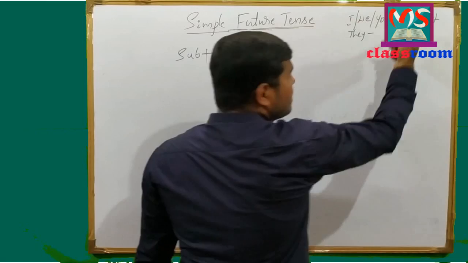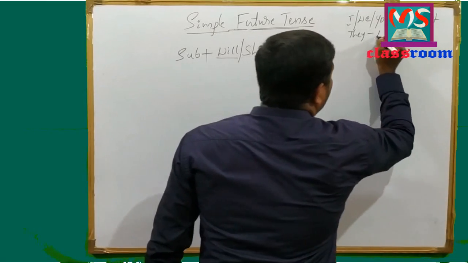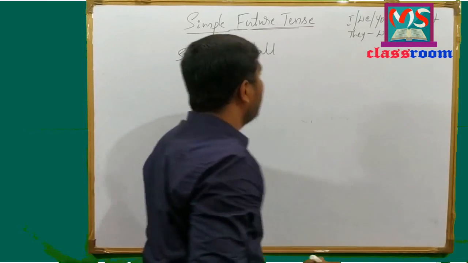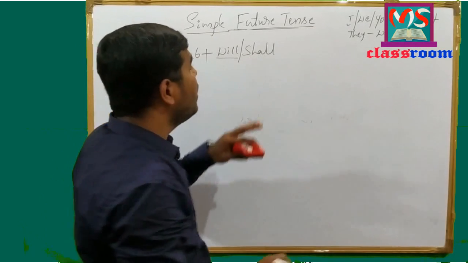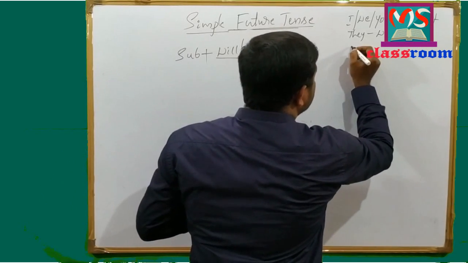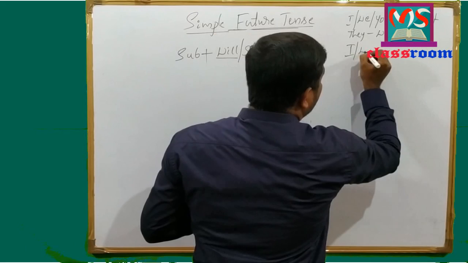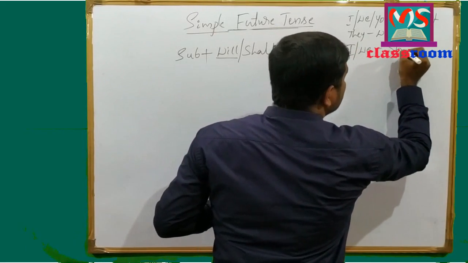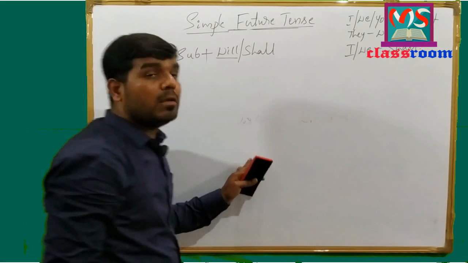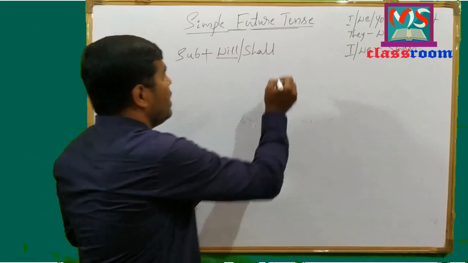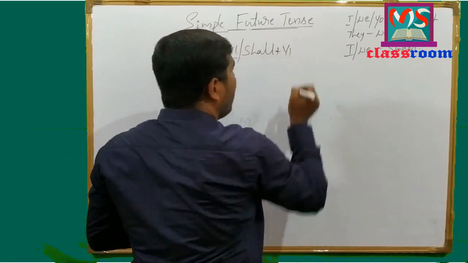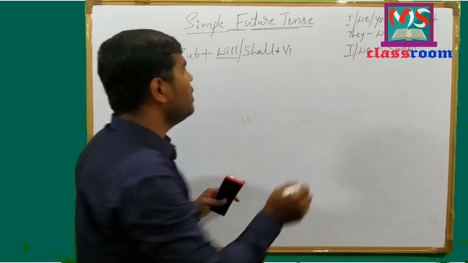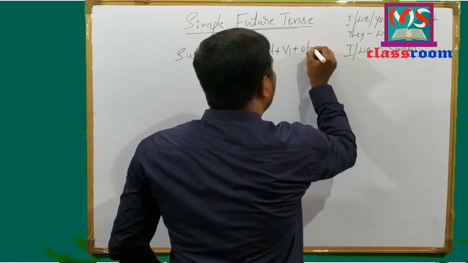We use will with all these subjects in future tense, and we use shall with first person singular and plural. They are I and we. We use shall in future tense, and next we use verb in present form, and we use object.